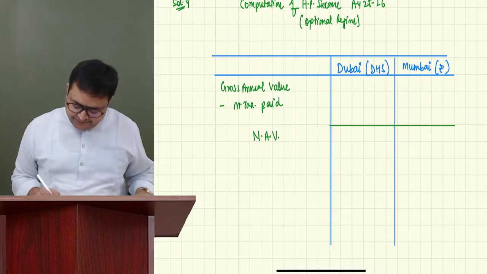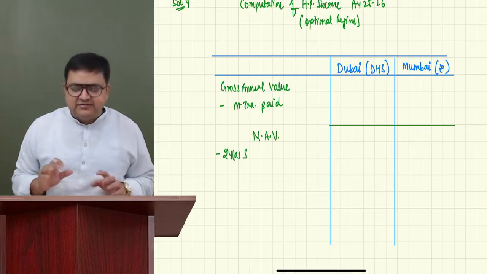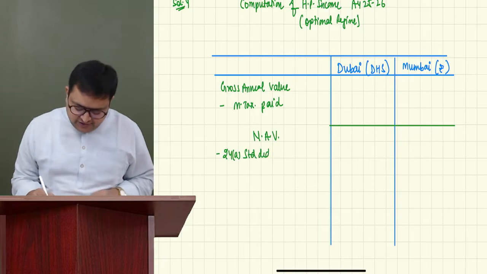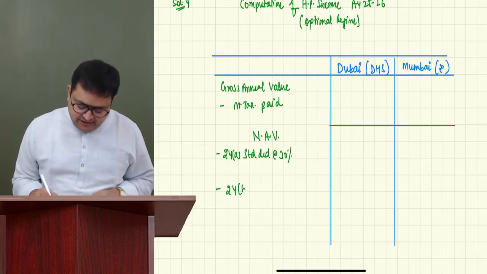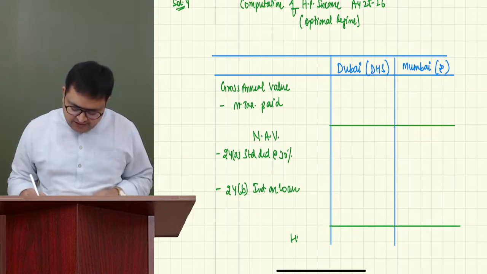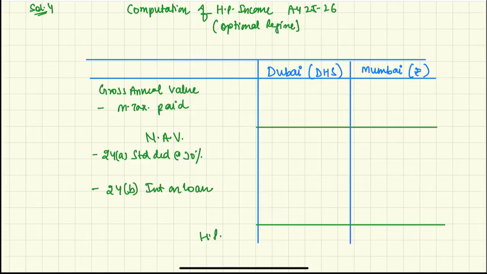After the NAV, less 24A standard deduction. Even if you don't remember the section number in examination, perfectly fine, but you should know that 30% of NAV is allowed. Then 24B is interest on loan. And after that, we'll get house property income. This is the fixed format.